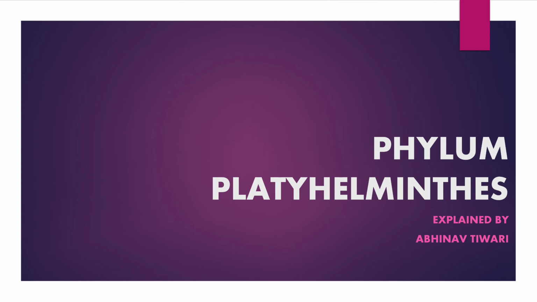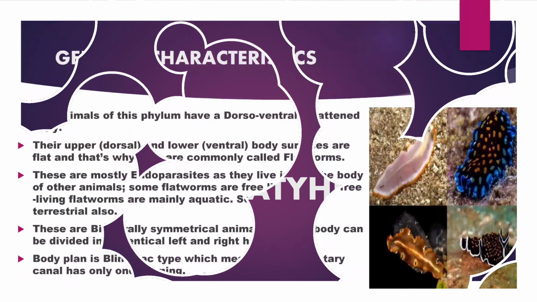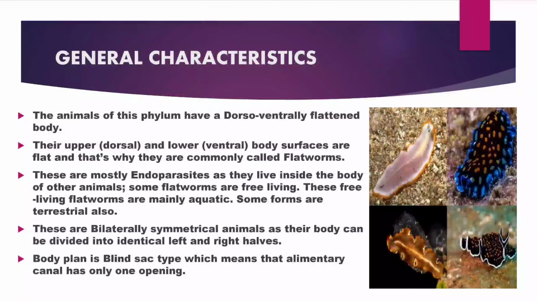Now let's understand phylum Platyhelminthes. General characteristics of this phylum: the animals of this phylum have a dorsoventrally flattened body. Their upper surface or dorsal surface and lower surface or ventral surface are flat, and that's why they are commonly called flatworms. These are mostly endoparasites as they live inside the body of other animals. Some flatworms are free-living. These free-living flatworms are mainly aquatic. Some known forms are terrestrial.